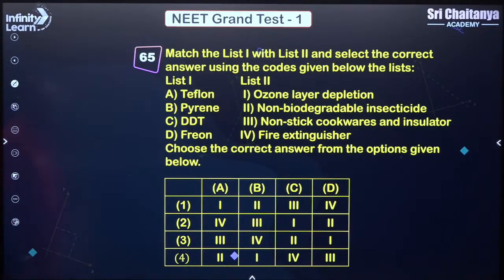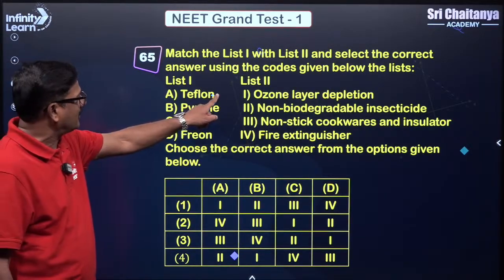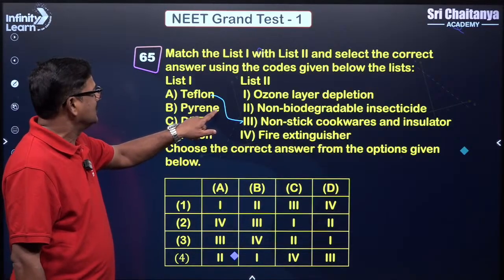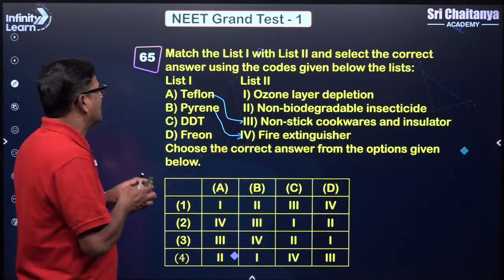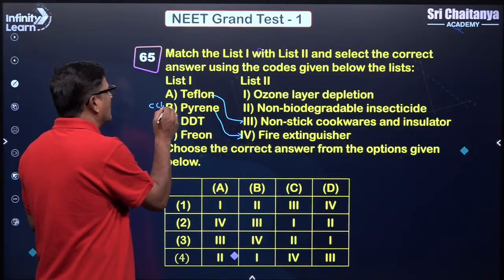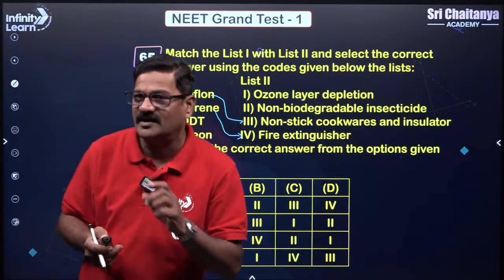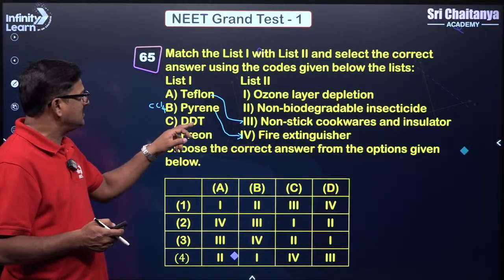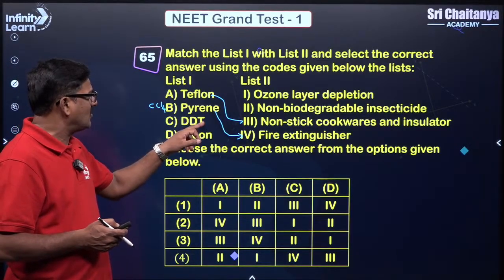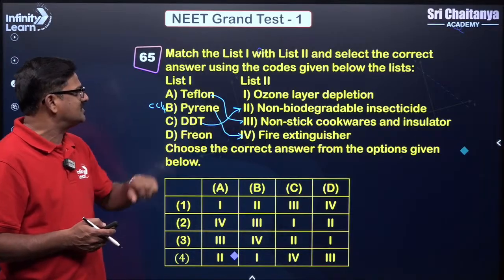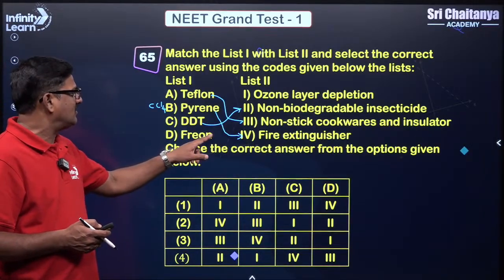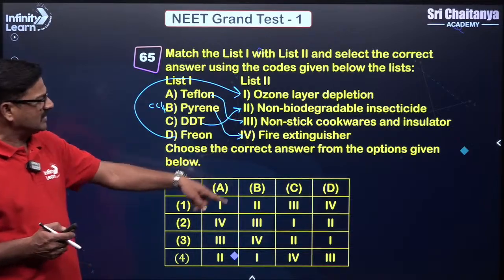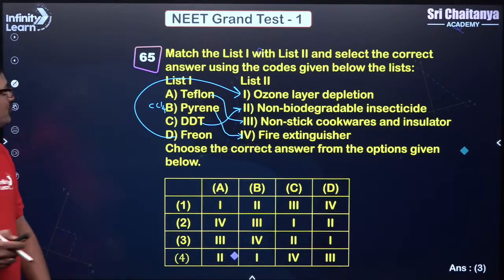Next. This is Teflon. Teflon can be used for non-stick cookware. Pyrene means it is a fire extinguisher, and under the name pyrene, CCl4 is used in the fire extinguisher. DDT is a non-biodegradable insecticide. And freon, freon causes ozone layer depletion. So you check the answer here, it is going to be 3.